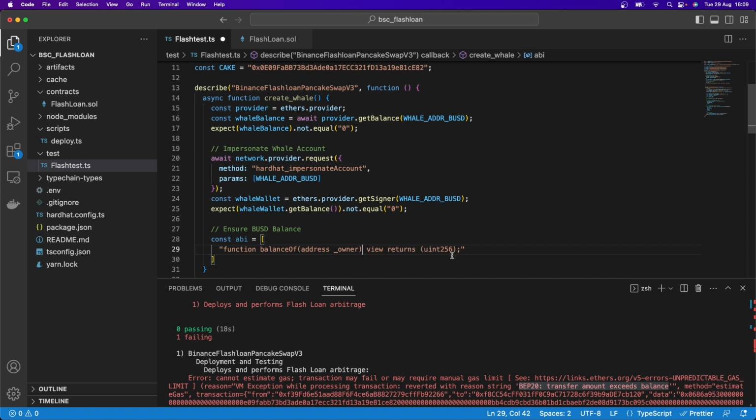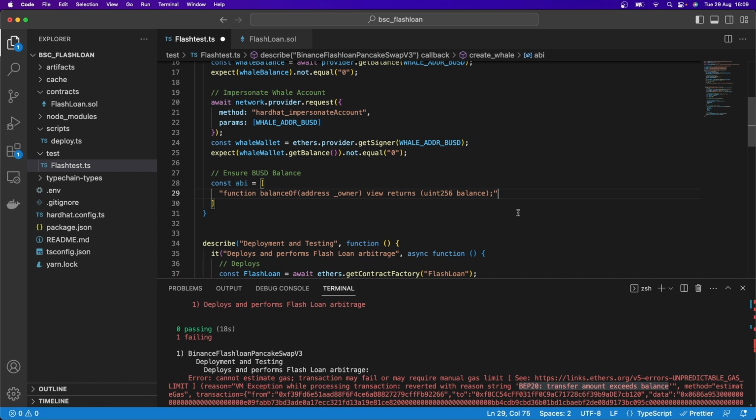And then here uint256, and I'm going to say balance. So this is just some code that'll work, an ABI that will work. Get rid of the semicolon on the end of that. This is just an ABI that will work for connecting to an ERC20, which will be our BUSD.